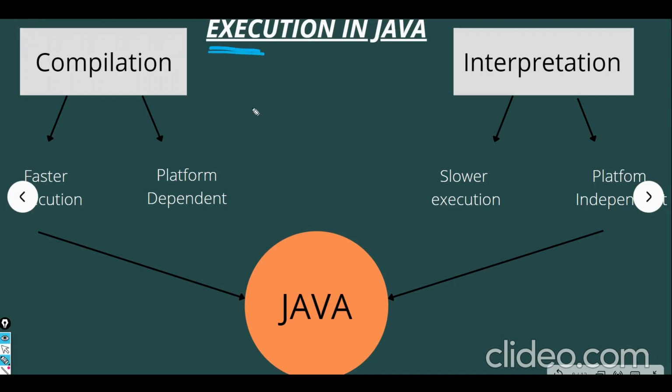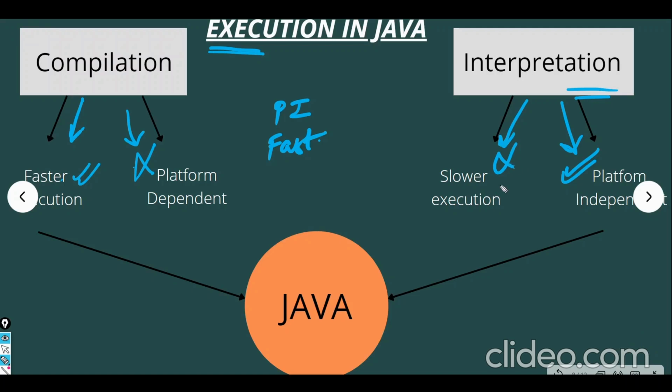As I said, Java is platform independent and fast, right? So how is this possible? We said that the compiler has a faster execution rate, but it is platform dependent, so here we have a drawback. The interpreter is platform independent, which is its advantage, but it has a slower execution rate, which is its disadvantage. So both of them have one advantage and one disadvantage, right? And Java has both advantages. So how does Java have that?